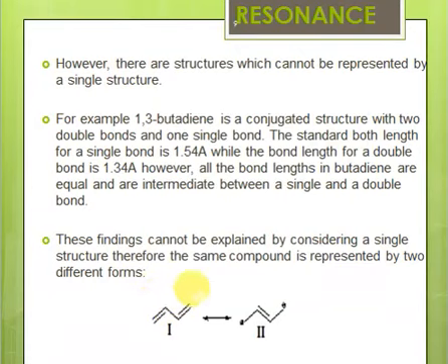So all of these bond lengths are exactly equal, and all of them are intermediate between a single and a double bond. So this double bond is not actually a double bond. This single bond is not actually a single bond. This double bond is not actually a double bond. So what does that mean? It means the structure we have written for butadiene is not the correct structure, because we have to show the double bond character here as well, because this single bond is not a single bond.